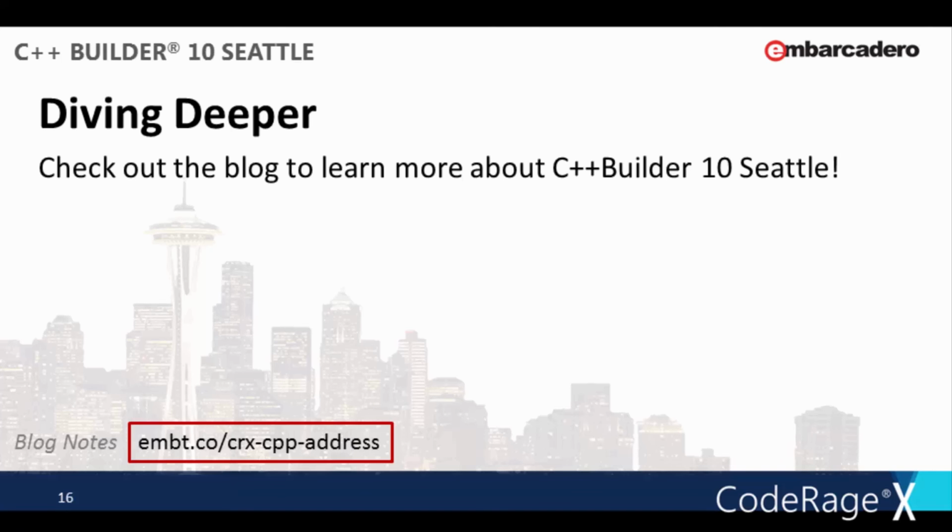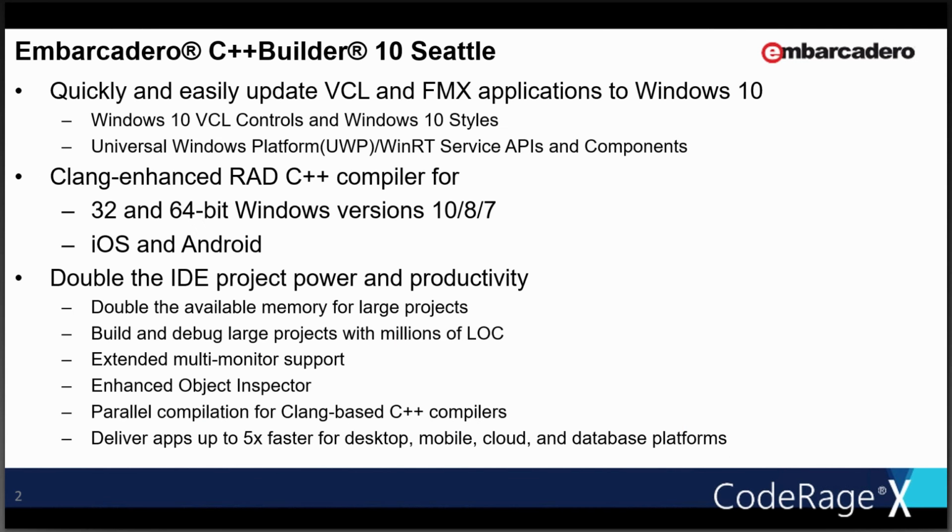C++ Builder 10 Seattle is one of our biggest releases for C++ Builder yet. Talking about C++ Builder 10 Seattle, this is now all about building not only VCL but FireMonkey applications for Windows 10 and for iOS, Android, OS X. All of that is available. The team has put together a new updated compiler for Win32 that uses the C++11 language.